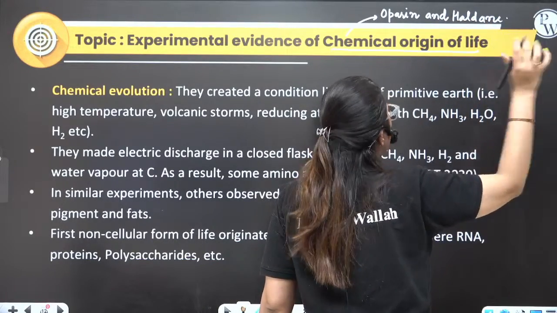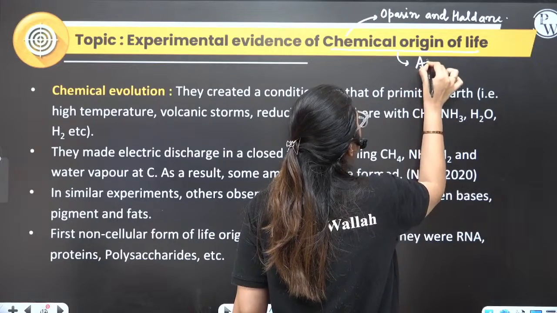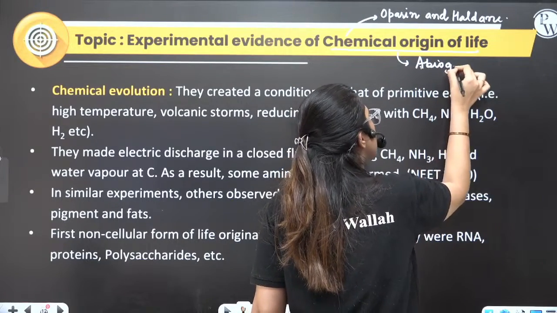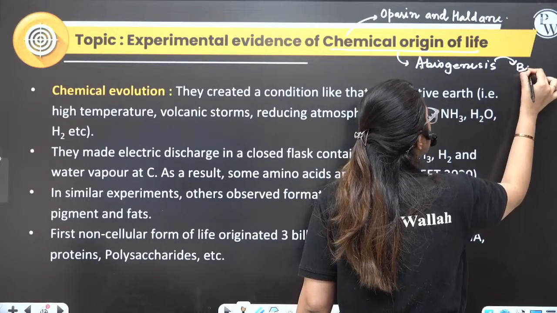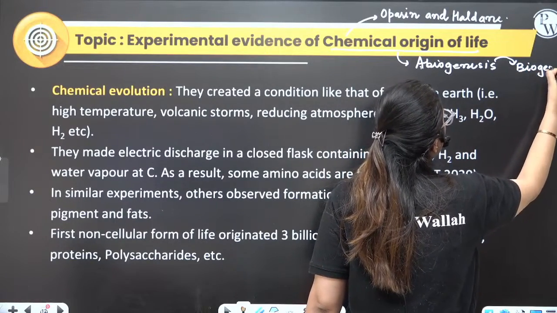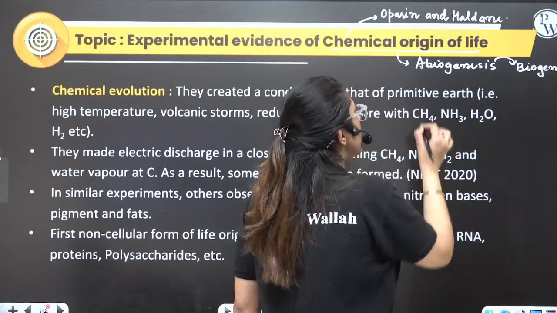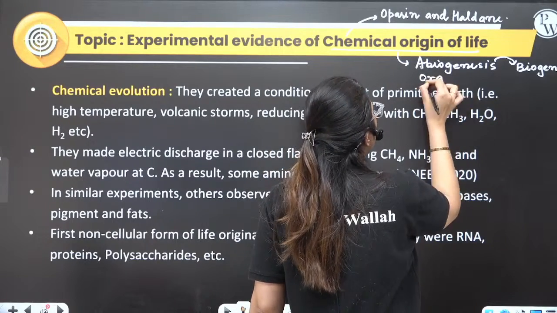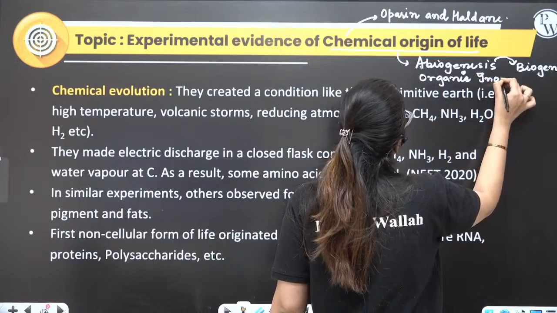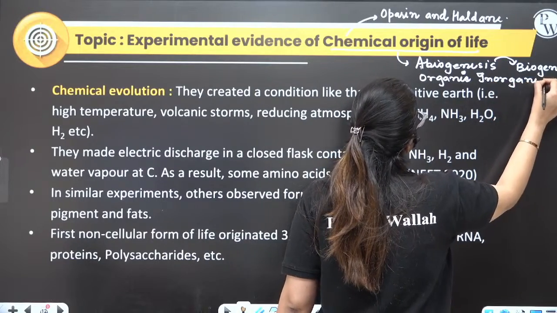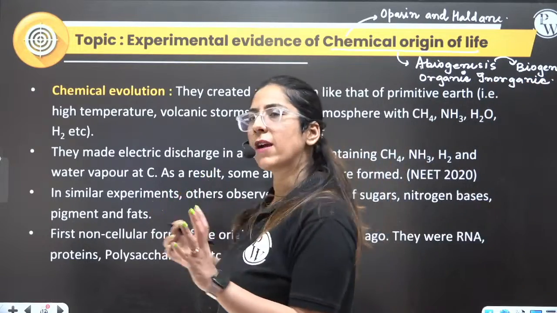Point clear? What they said: abiogenesis first, and then biogenesis. They said life formed from organic and inorganic substances. This is what he said. Clear? Simultaneously, buddies, we are revising everything also.